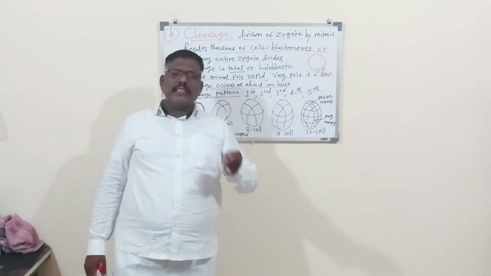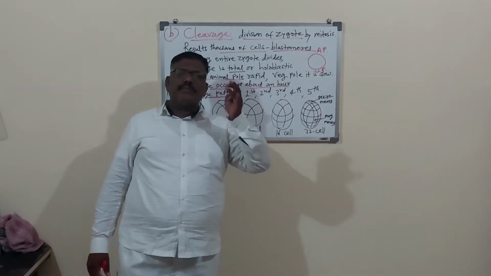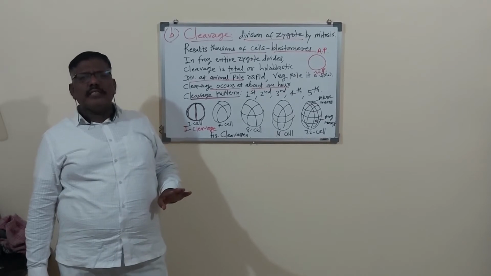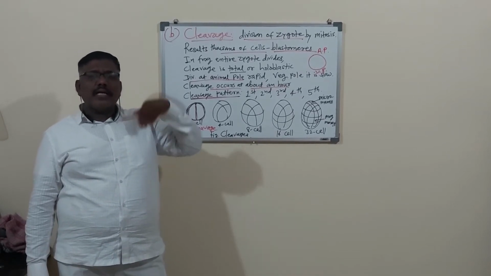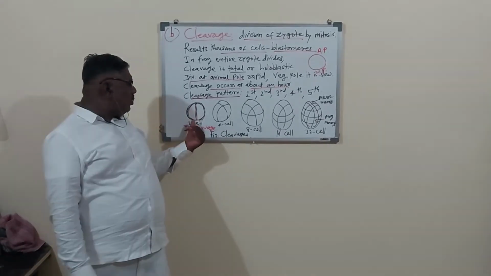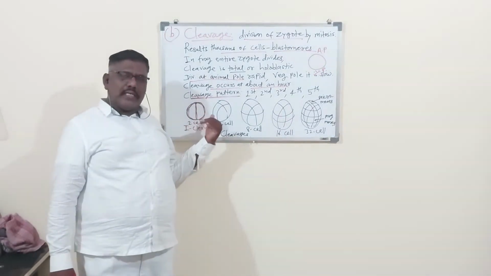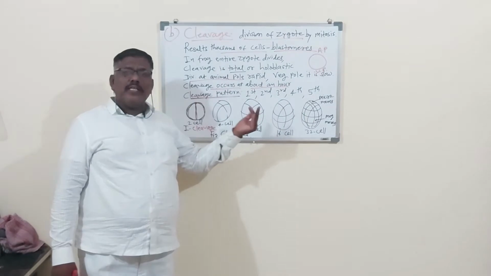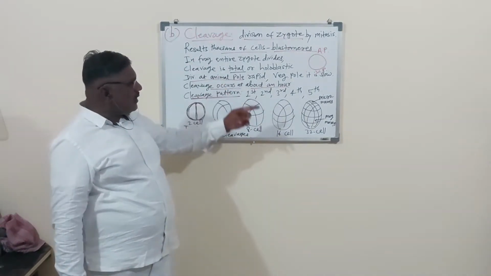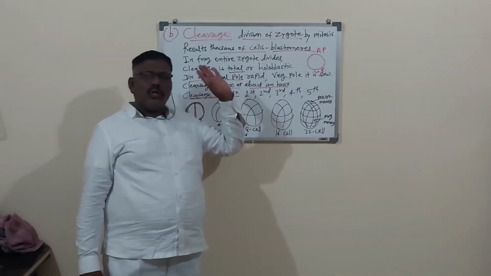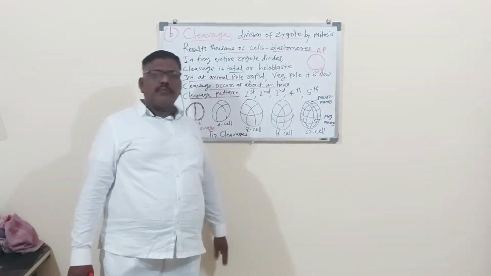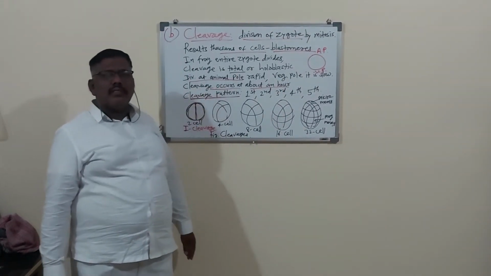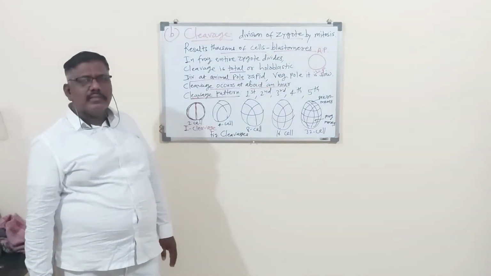First cleavage, second cleavage, third cleavage, fourth cleavage, fifth cleavage. In this way, with each cleavage, the number of cells doubles. The zygote divides into two cells, then 4 cells, then 4 again divided into 8, 8 into 16, 16 into 32, 32 into 64, and 64 divided into 100 and how many?